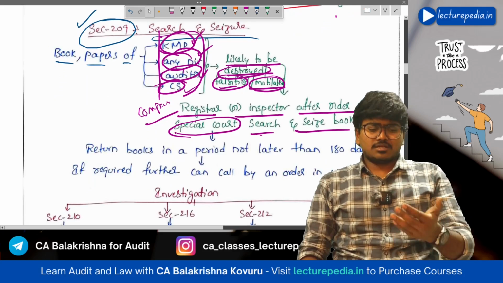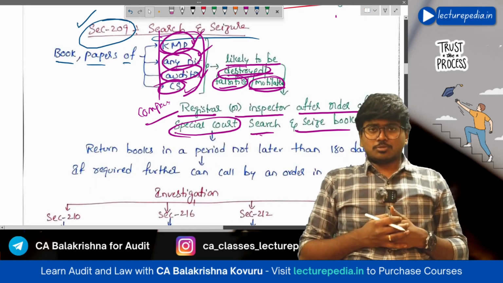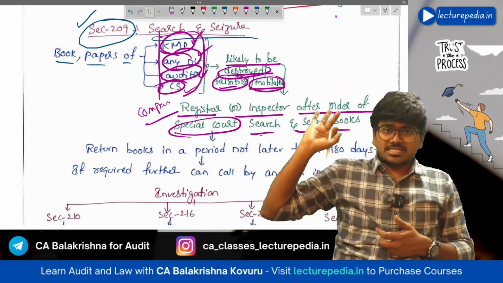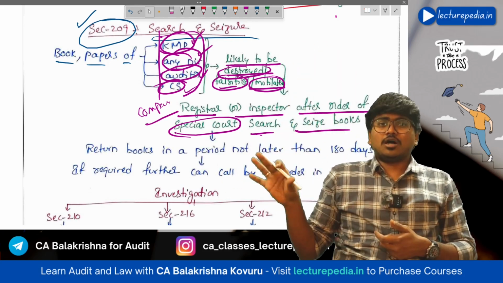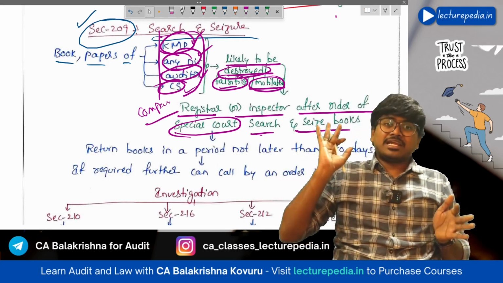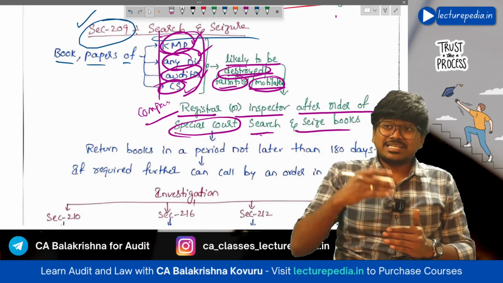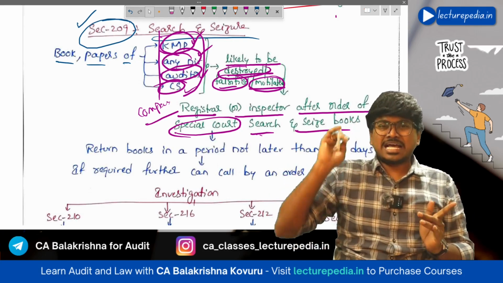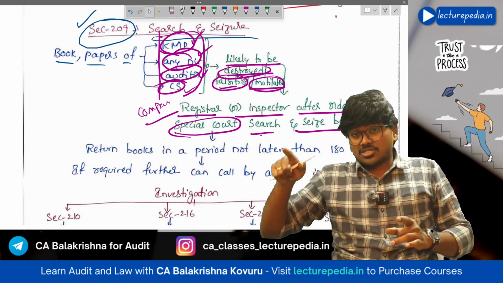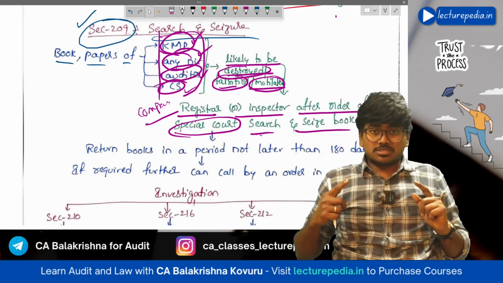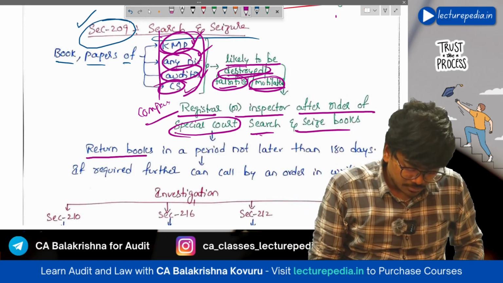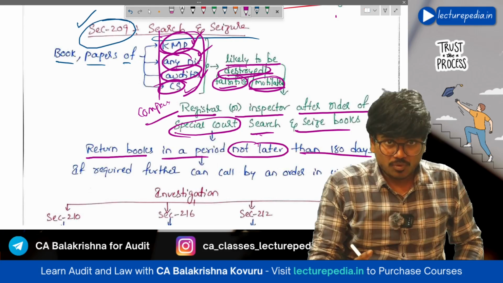After the registrar has seized those books of accounts, it has to give them back to the company within 180 days, after the purpose is fulfilled and the inquiry or inspection has been completed. Within 180 days from the date of seizure, the books have to be returned. However, after returning, if the registrar again wants those books, it can take them again. See, return books in a period not later than 180 days.